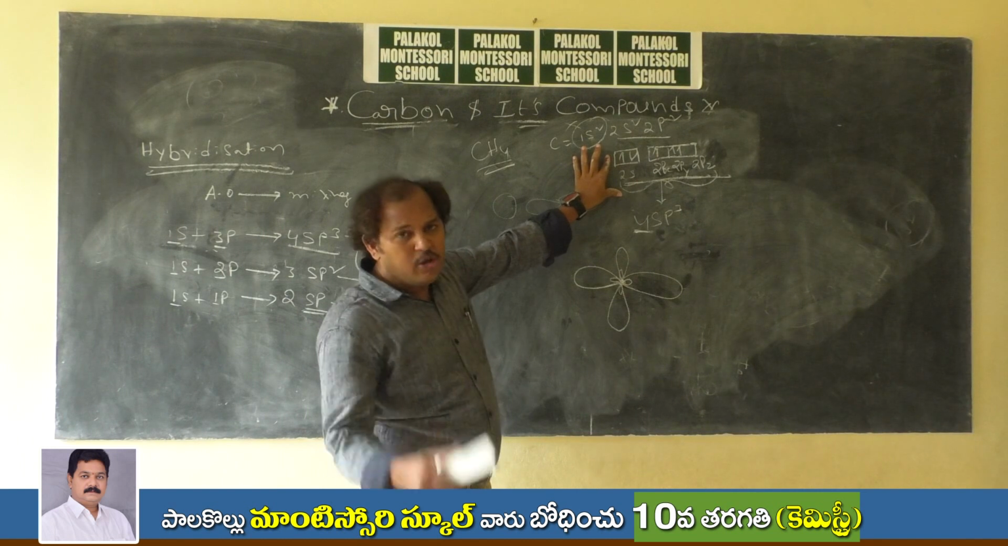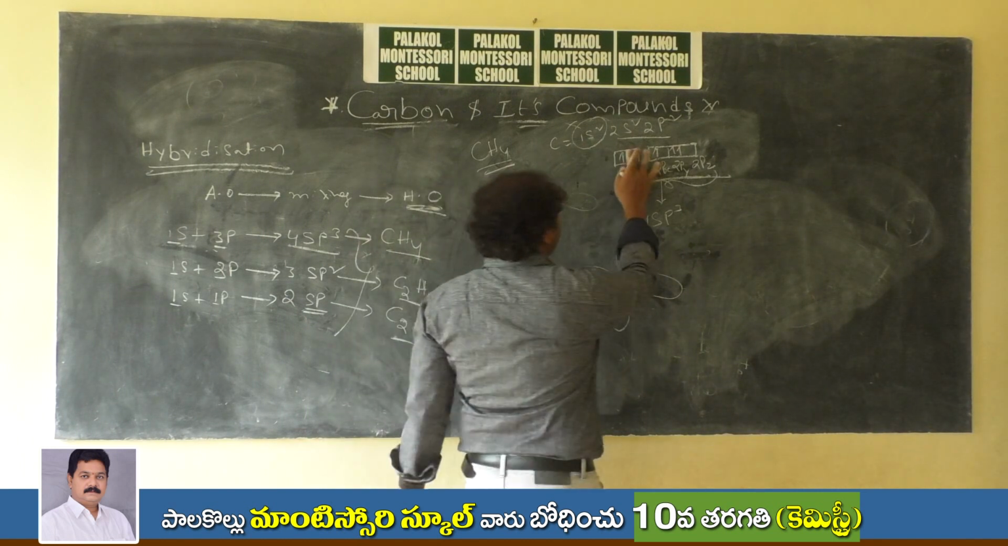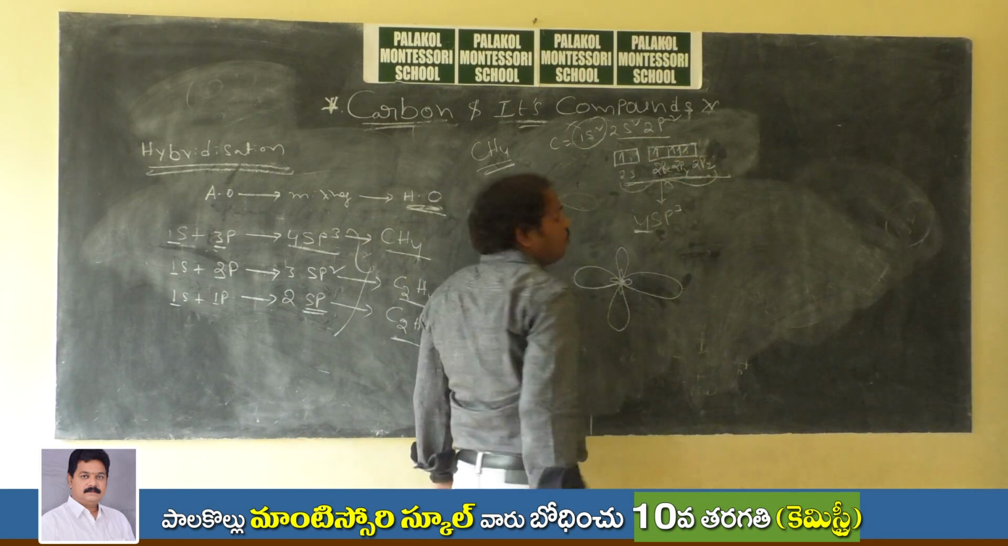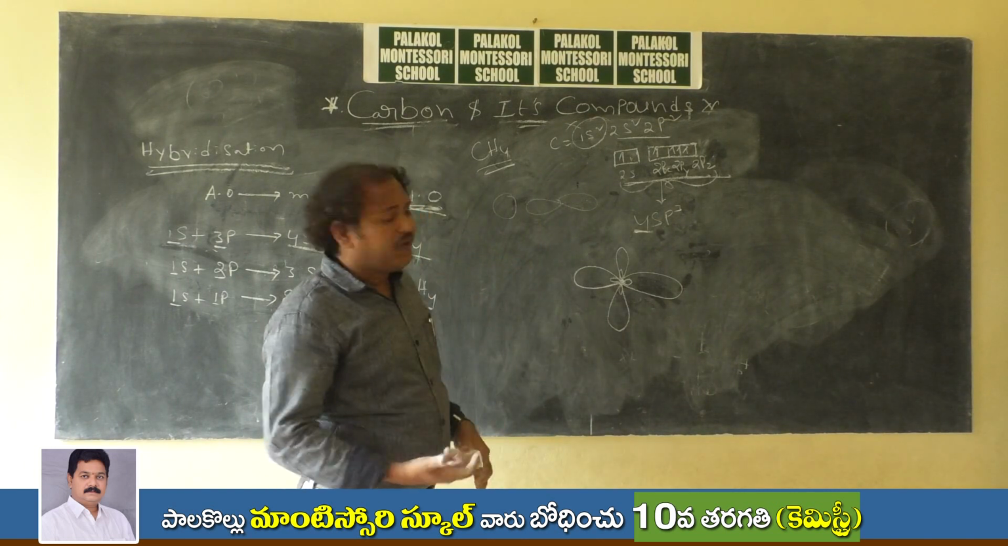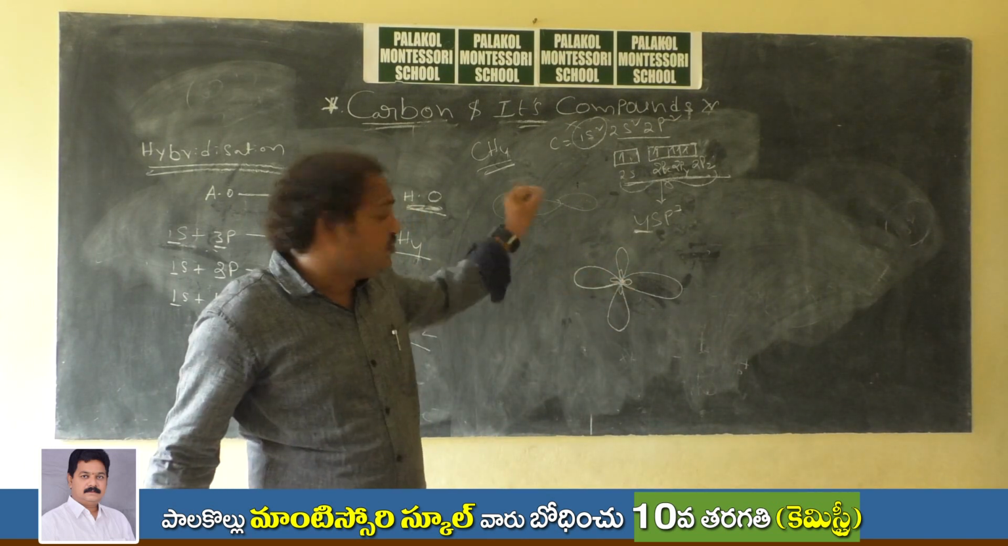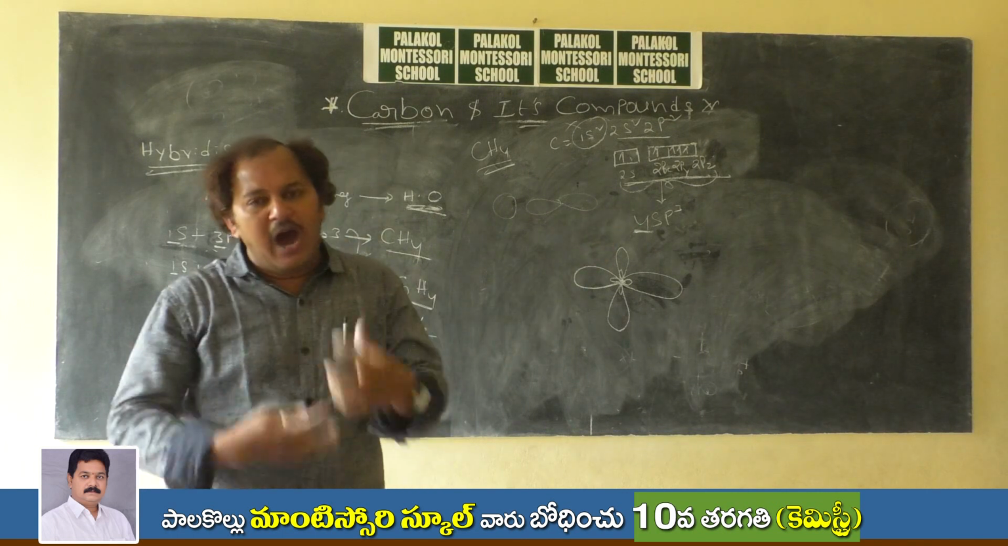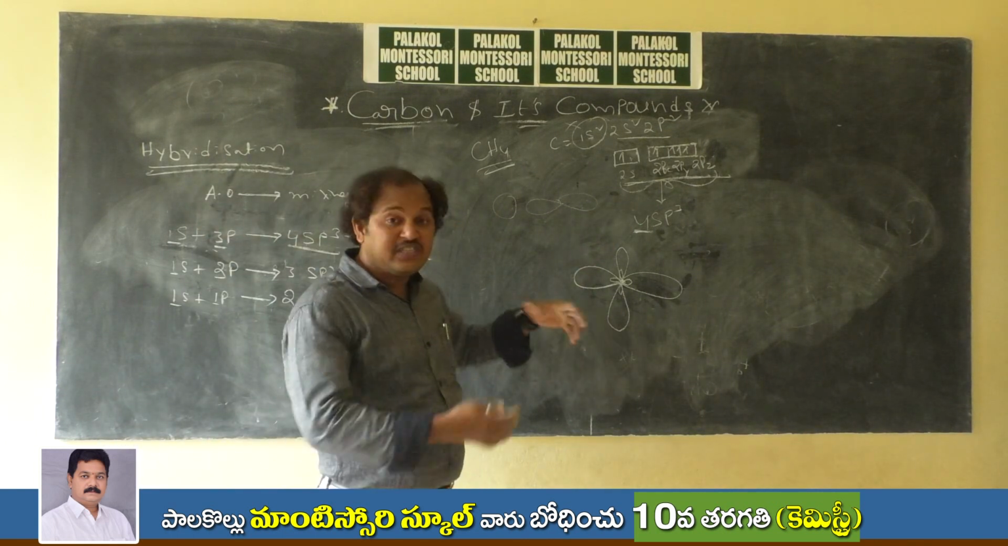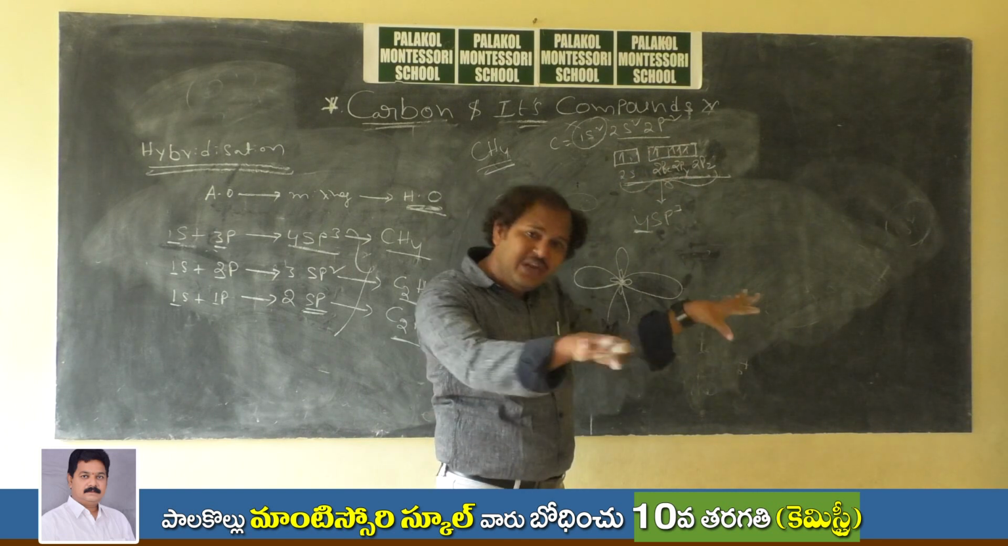That is the ground state configuration, but in the excited configuration one of the electrons will jump into the 2pz orbital. So then there are a total of 4 valence electrons. After mixing, after attaining the sp3 hybrid orbitals, these electrons are equally shared.